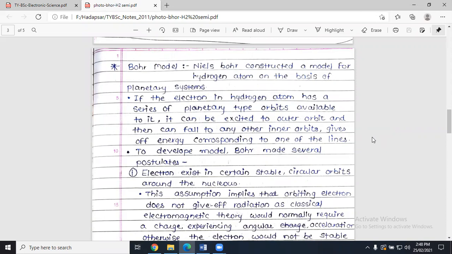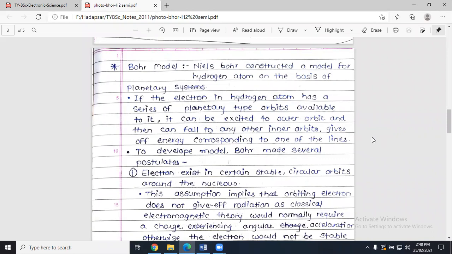If the electron in a hydrogen atom has a series of planetary-type orbits available to it, then it can be excited to an outer orbit and then fall into another inner orbit, giving off the energy corresponding to one of its lines. So what does that mean? If an atom has different orbits, then the electron can easily jump from one orbit to another, either from an inner orbit to an outer orbit, or from an outer orbit to an inner orbit. This is the assumption made by the scientist Bohr.